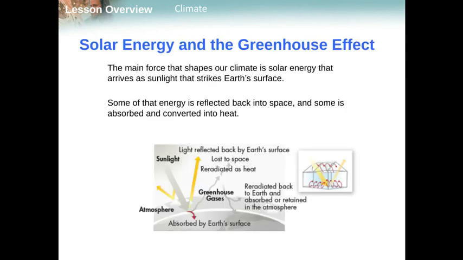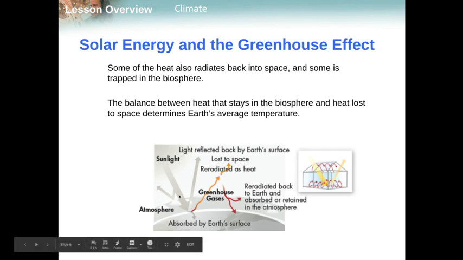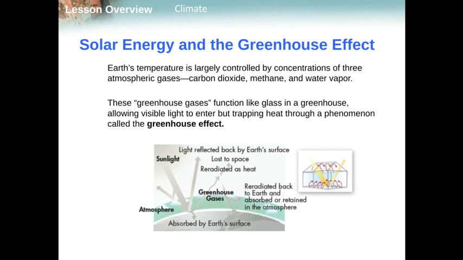Well, solar energy is going to be the primary thing. Now, the main force that shapes our climate is solar energy that comes in from the sun and it strikes Earth's surface. So a couple of things happen to it. So we see right here in this diagram that some of the heat will radiate back into space. Okay, so it bounces off the atmosphere right here. Some of it comes down and is then reflected back into space. And the balance of that heat that stays in the biosphere and the heat that's lost will determine Earth's average